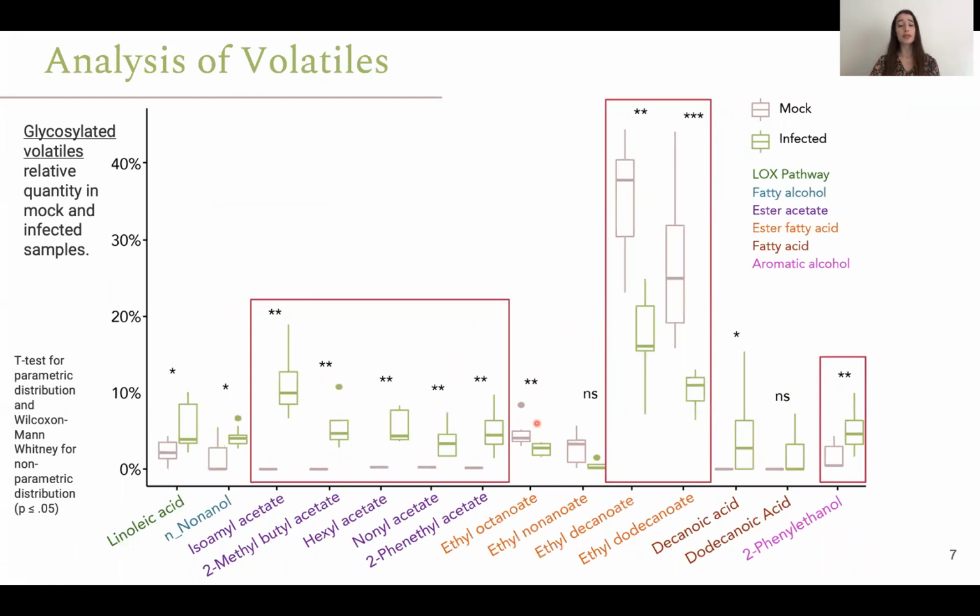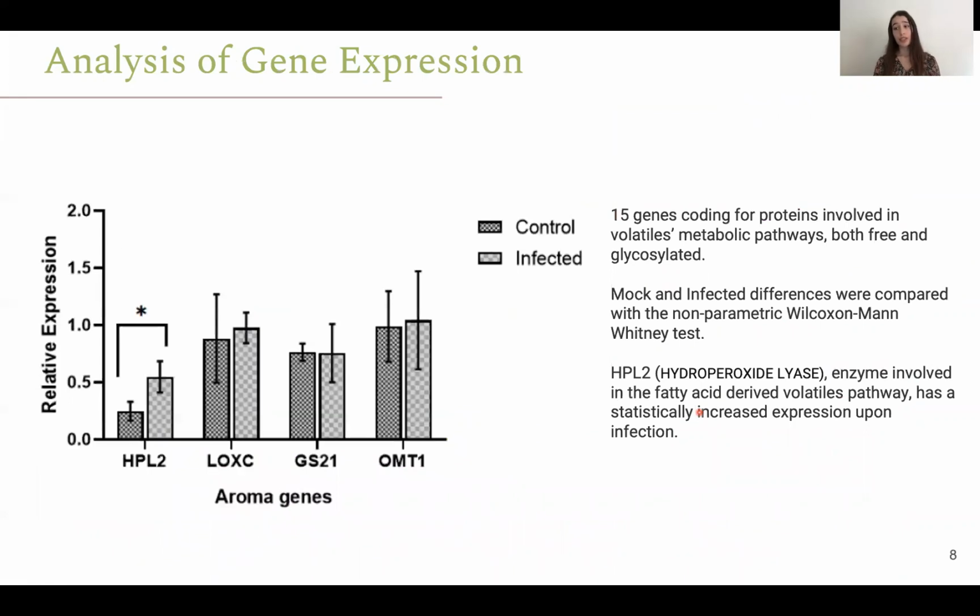Regarding the glycosylated volatiles, the first thing we see is that we have many more volatiles here. And it's very interesting to look at the ester acetate family, as they are only present upon infection, all of them. It is also quite interesting to notice that the fatty acid esters, ethyl hexanoate and ethyl decanoate, are in very high concentration in mock samples, but upon infection, they both decrease. So this was the first part.